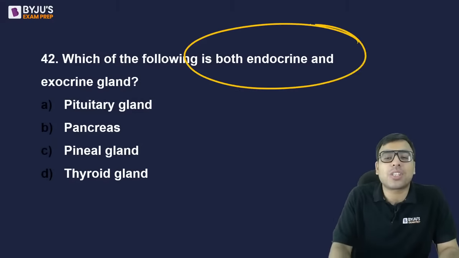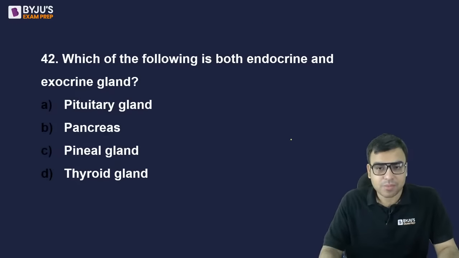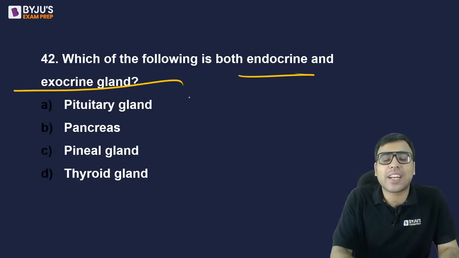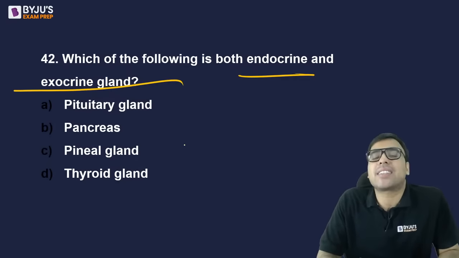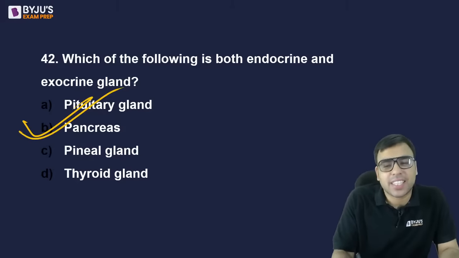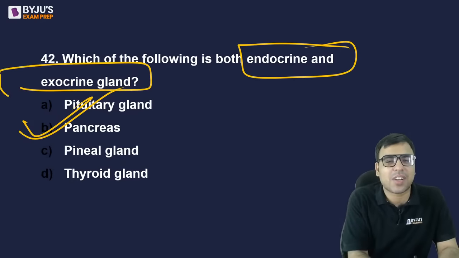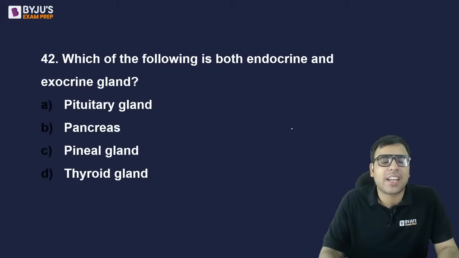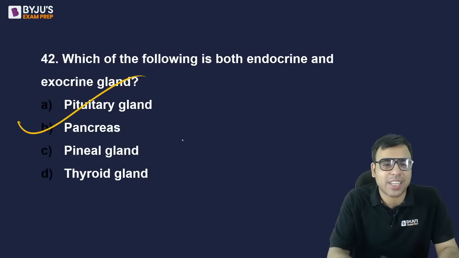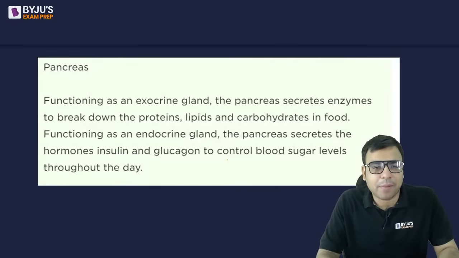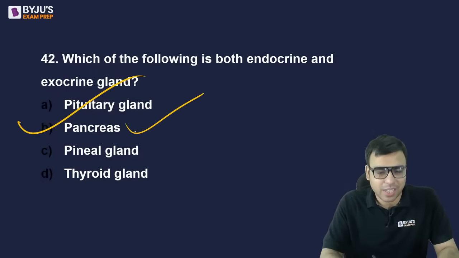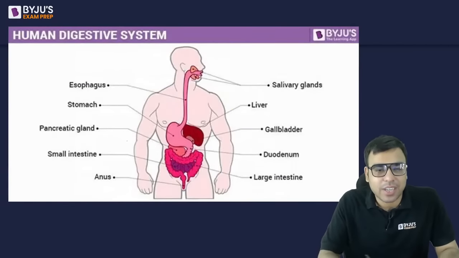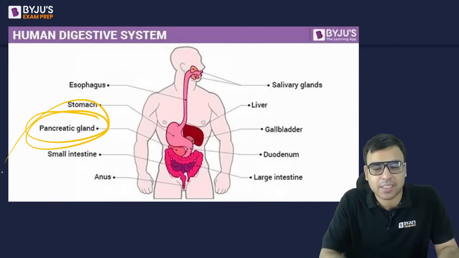Which of the following is both endocrine and exocrine gland? कौन सा endocrine और exocrine दोनों gland है? पिचरी gland, pancreas, pineal gland, thyroid gland. And the right answer to this question is pancreas. ये याद रखिएगा बस, ठीक है? ये सब वन लाइनर क्वेश्चन है asked in exam. Endocrine एक duct होता है, एक ductless gland होता है, ठीक है? So you should be knowing it. B is the right answer to this question. थोड़ा सा पढ़ लोगे कि what is endocrine and what is exocrine gland. Okay, so just go and read it. यहाँ पे pancreas है ना.